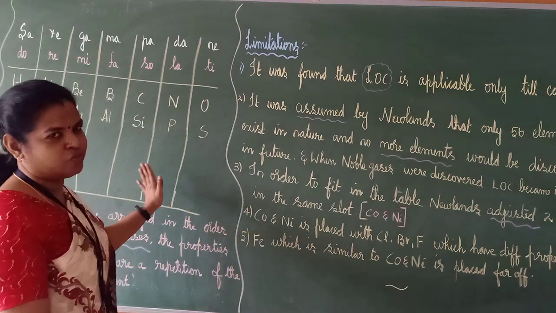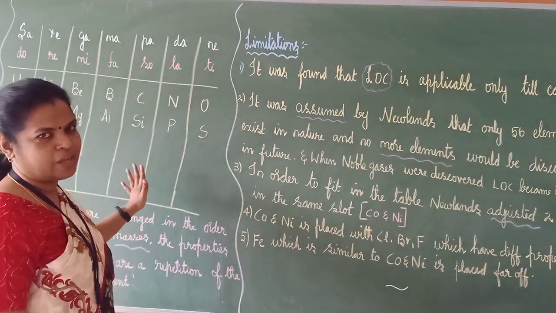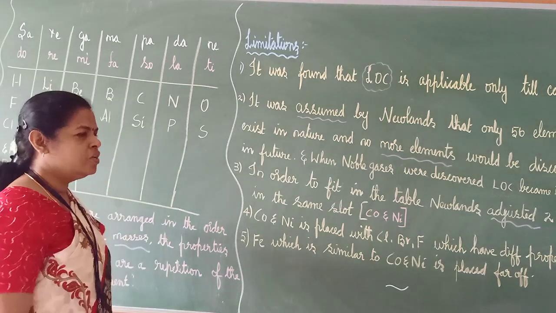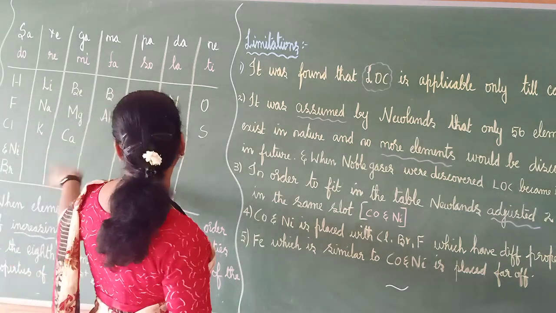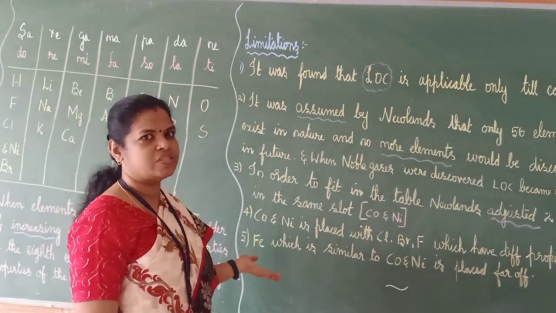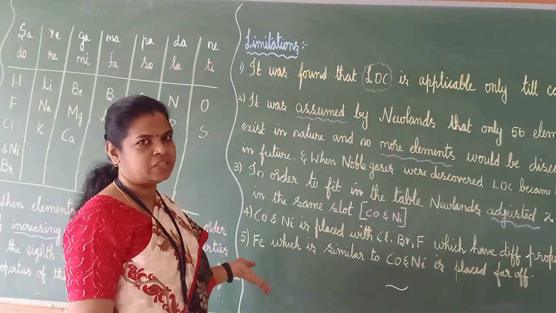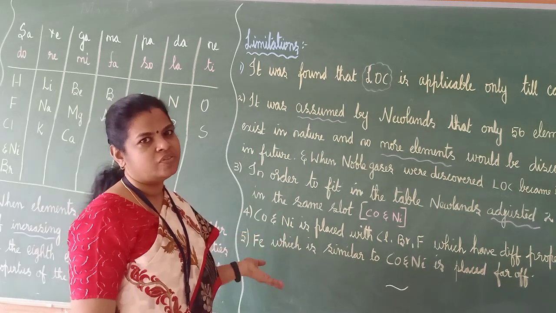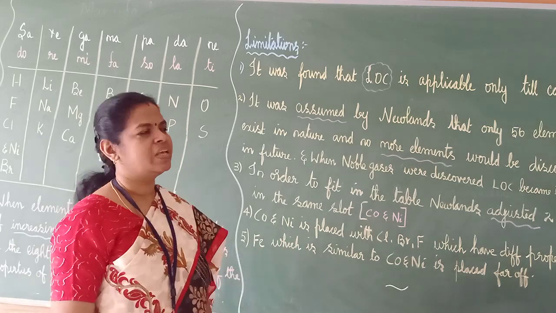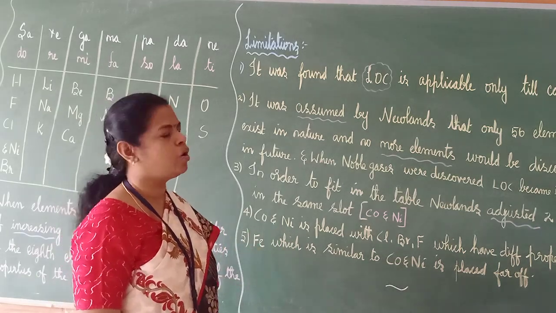Iron is not there, no? You can find in your textbook where it is placed. It is placed far away from cobalt and nickel. That's the reason I have not given it. So cobalt and nickel is placed with hydrogen, fluorine, chlorine, bromine. But its friend, iron, also has similar properties to those of cobalt and nickel, yet it is placed far off. That is also incorrect. That is also a limitation, a drawback.